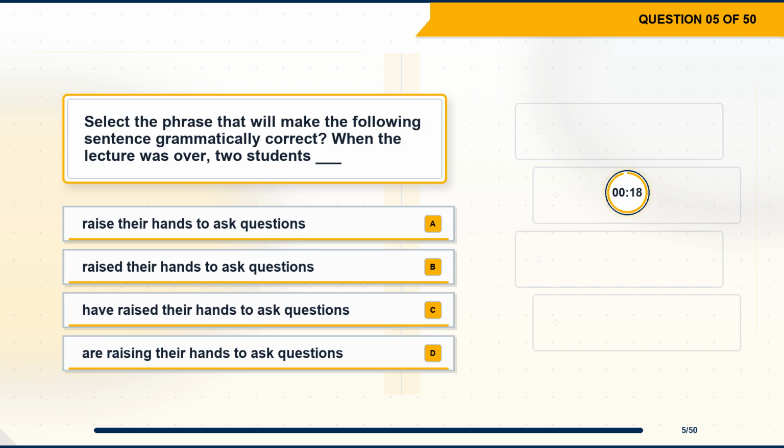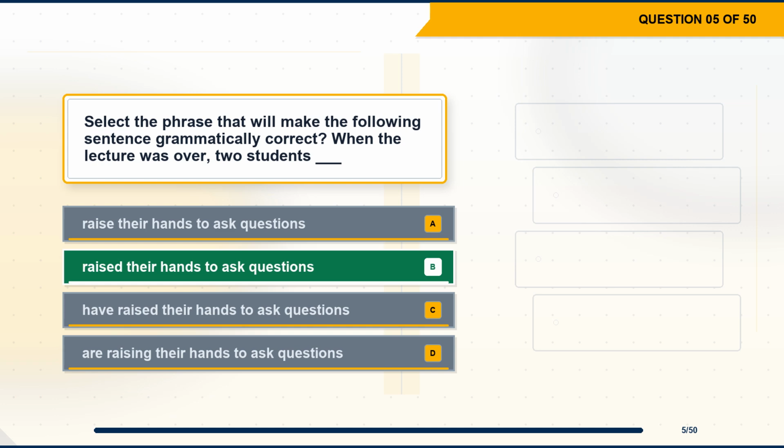Question 5. Select the phrase that will make the following sentence grammatically correct. When the lecture was over, two students blank. Option A. Raised their hands to ask questions. Option B. Raised their hands to ask questions. Option C. Have raised their hands to ask questions. Option D. Are raising their hands to ask questions.